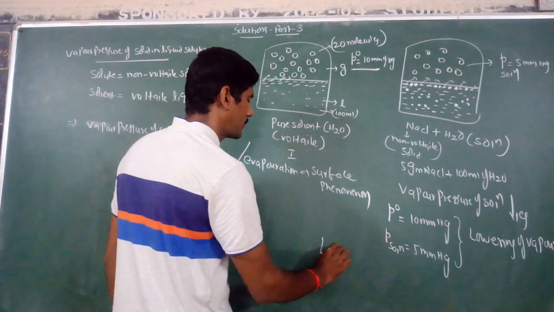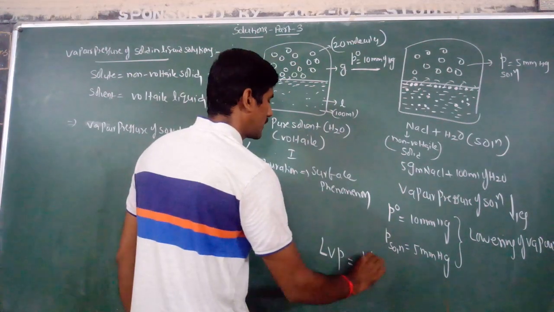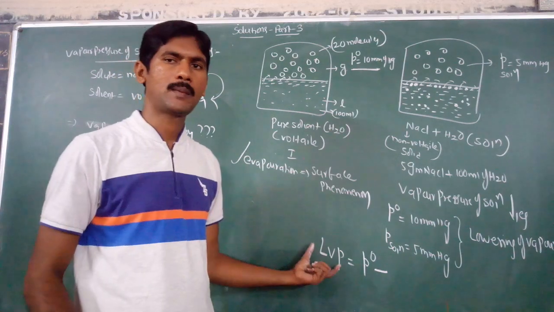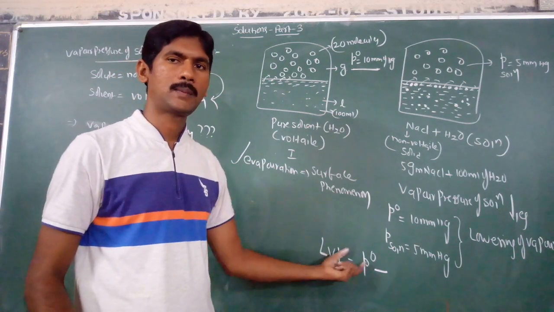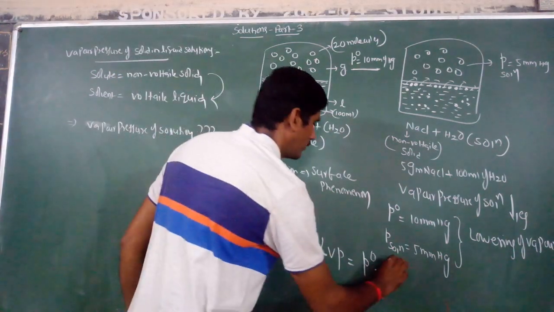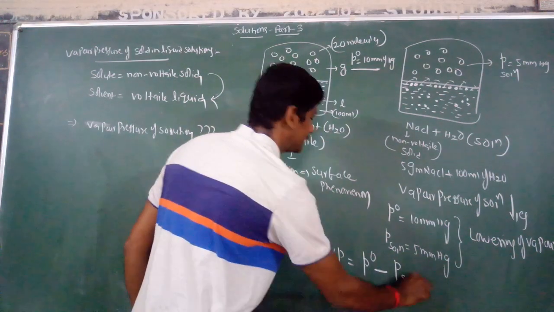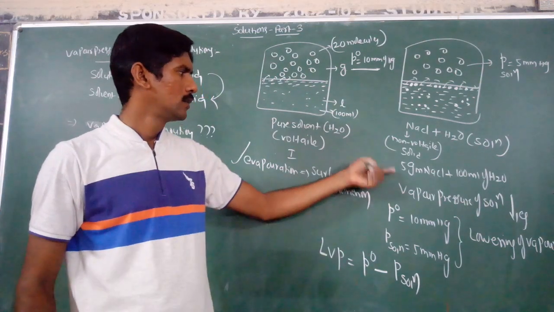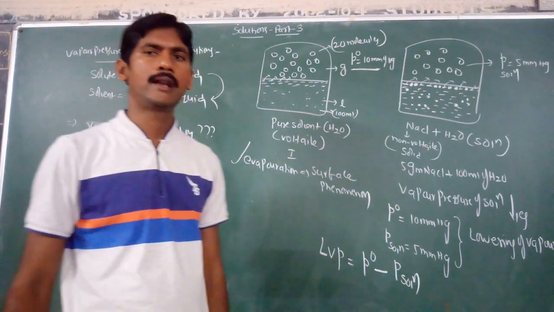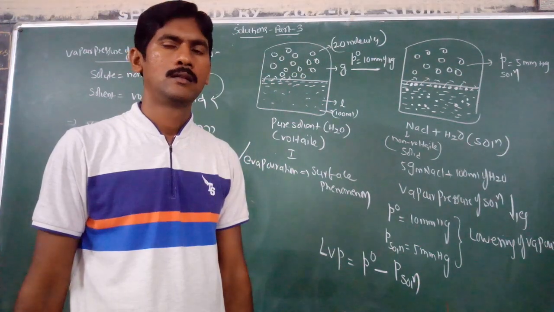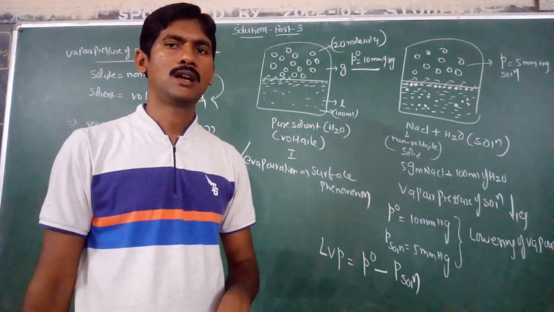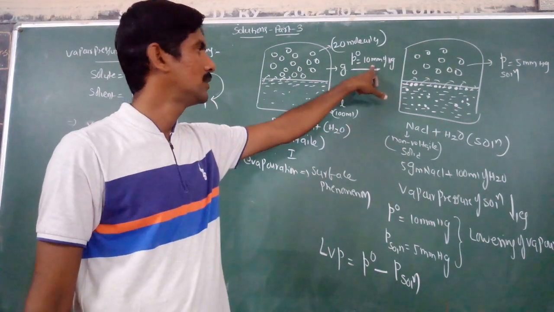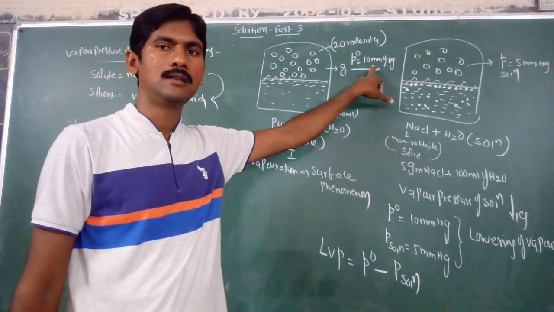Lowering of vapor pressure is the vapor pressure of pure solvent minus the vapor pressure of solution. If 5 grams of sodium chloride is dissolved in 100 ml of water, how much is the vapor pressure decreased? For pure solvent, 10 mm of Hg.